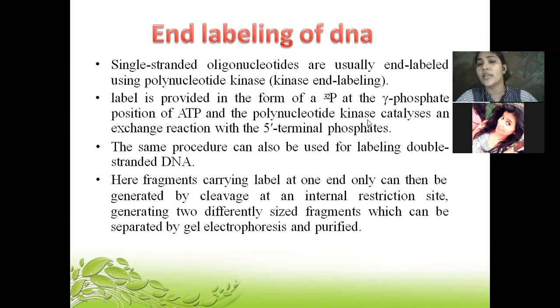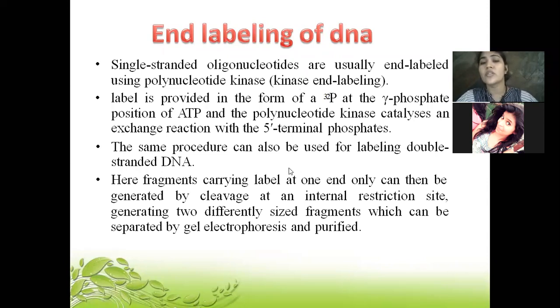The polynucleotide kinase catalyzes an exchange reaction with the 5' terminal phosphate. So basically you replace the 5' terminal phosphate with the labeled phosphate. That is what is called end labeling.